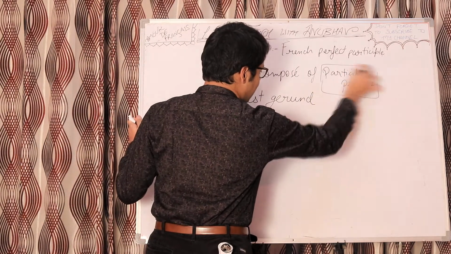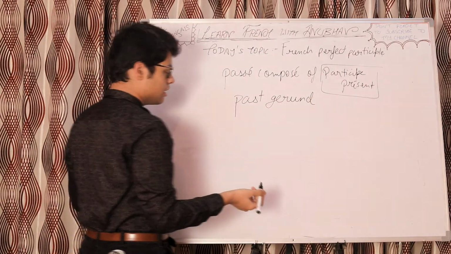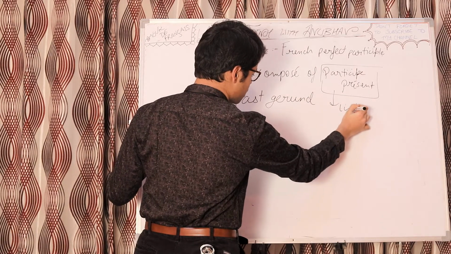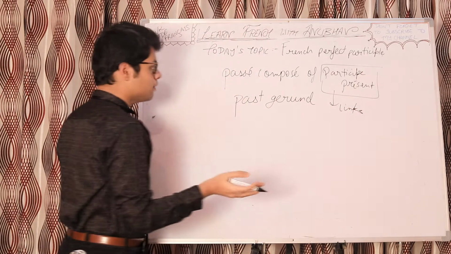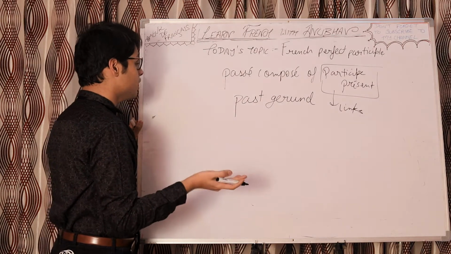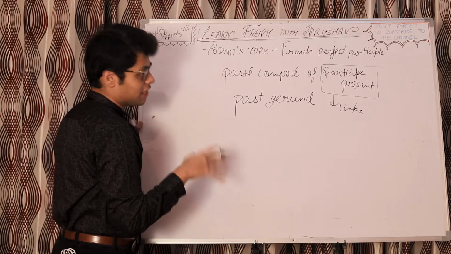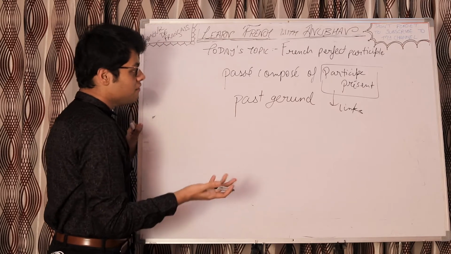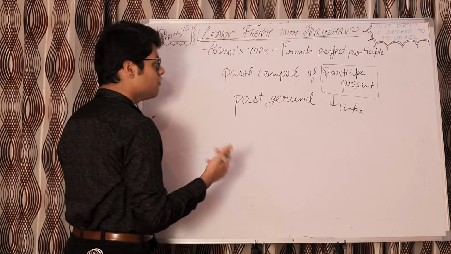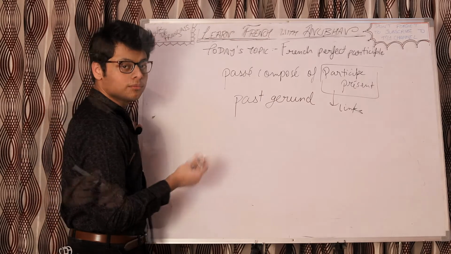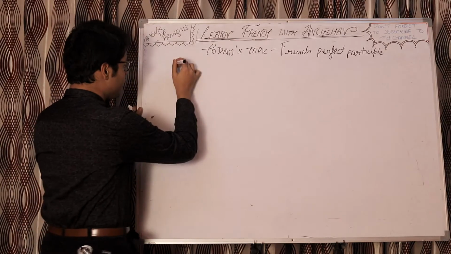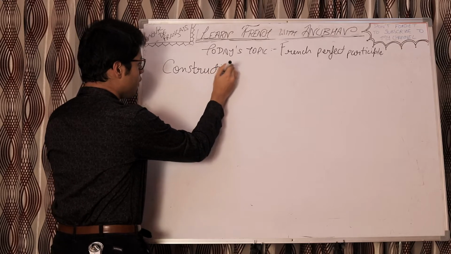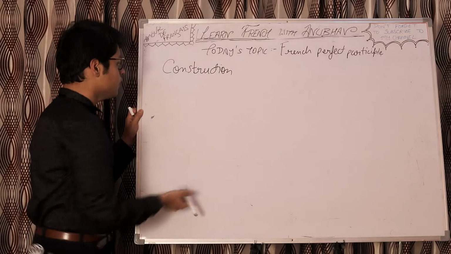Participe présent is again a tense which we discussed in one of my previous videos. You may watch it, links are in the description. So these are the names of the tense which we are doing today. It is known as French Perfect Participle or past gerund, or one may even call it passé composé of participe présent. Now, moving towards the construction or formation of French Perfect Participle.